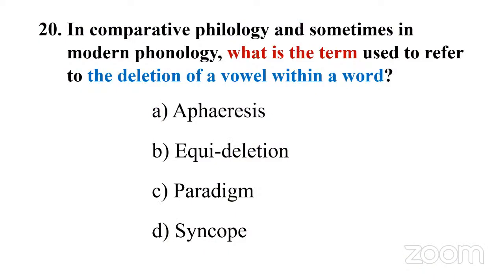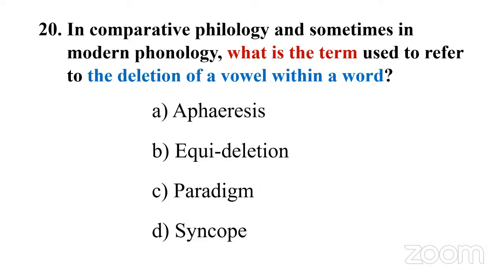In comparative philology and sometimes in modern phonology, what is the term used to refer to the deletion of a vowel within a word? So we need a term referring to the deletion of a vowel within a word. Option A, aphaeresis, A-P-H-A-E-R-E-S-I-S. B, equideletion. C, paradigm.